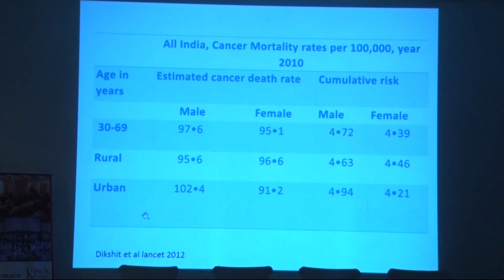What happens to the mortality? If you see the mortality, there is not much difference in rural and urban India. So we saw that the incidence rates were much higher in urban India, but the mortality rates are not much different. So why is it so?